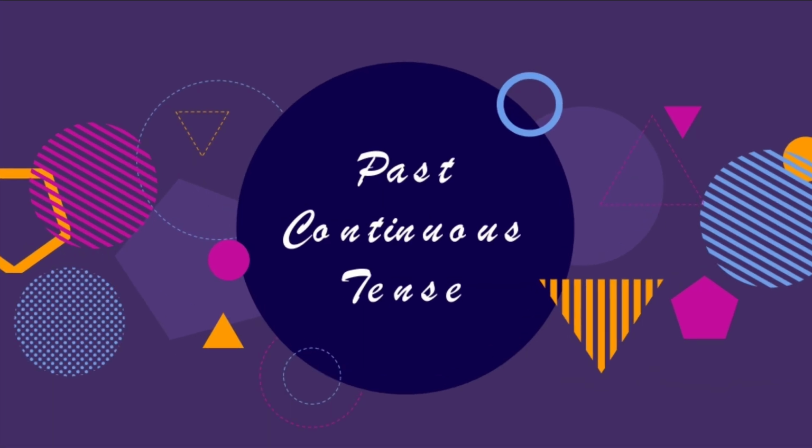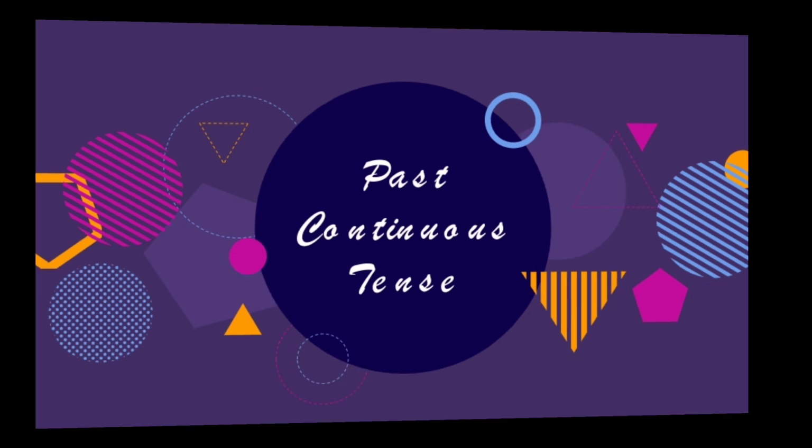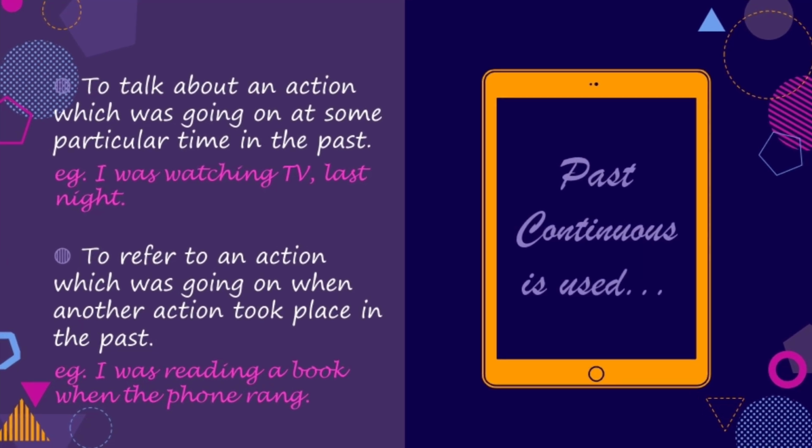Now next is the past continuous tense. First of all, we need to know where past continuous tense is used. So, past continuous tense is used to talk about an action which was going on at some particular time in the past. For example, I was watching TV last night. So this action was going on last night.